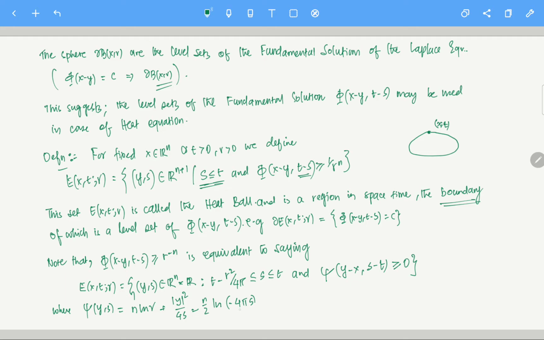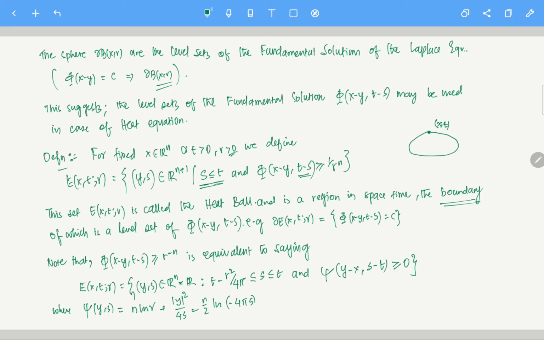I am not putting a mod here, please remember. r is always positive, so don't worry about it. So n log r plus mod y square by 4s.